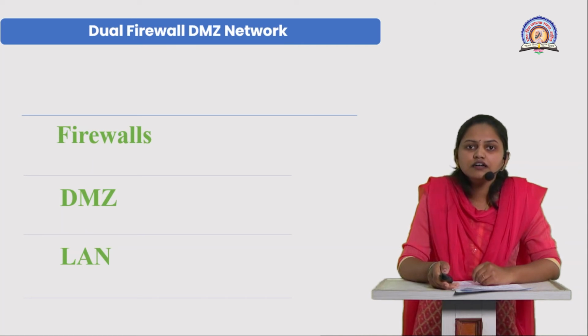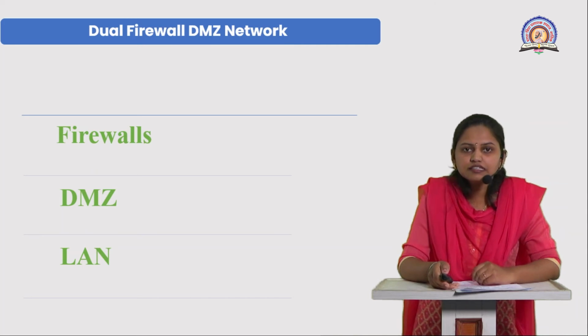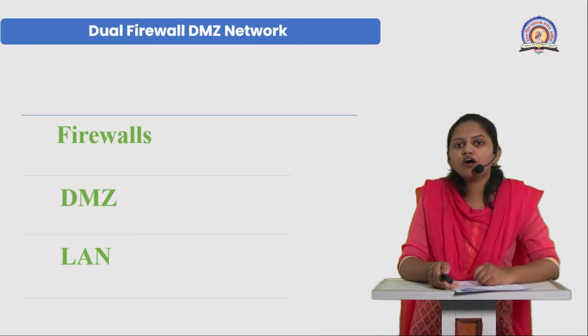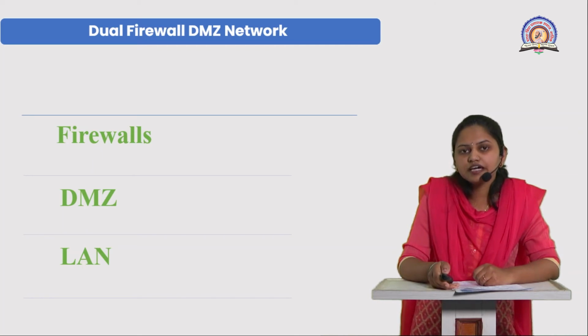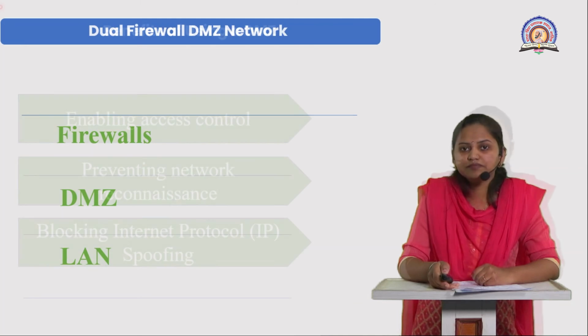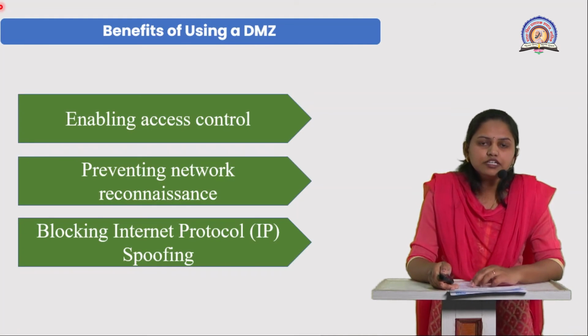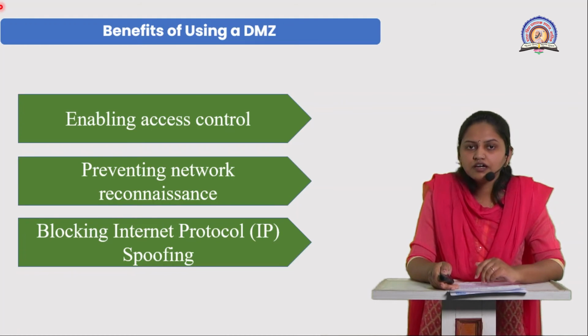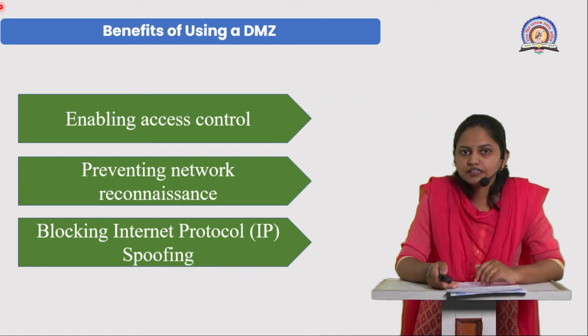In this type, there are three components: firewall, DMZ, and the LAN. In the DMZ, all your public data resides, and in the LAN, all your private data resides. Afterwards, we can see the DMZ architecture, then the services provided by the DMZ.